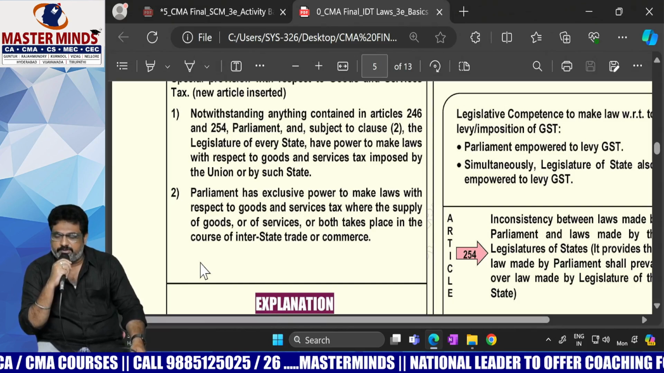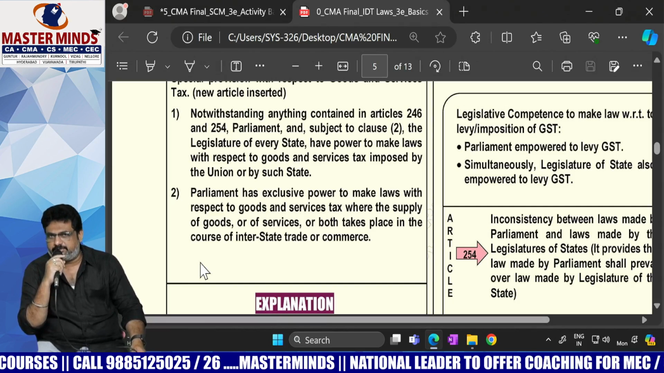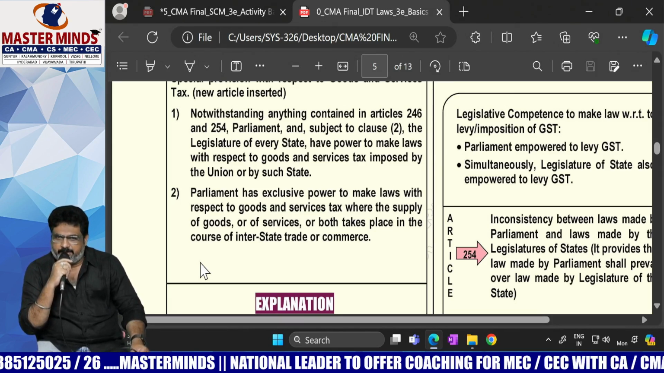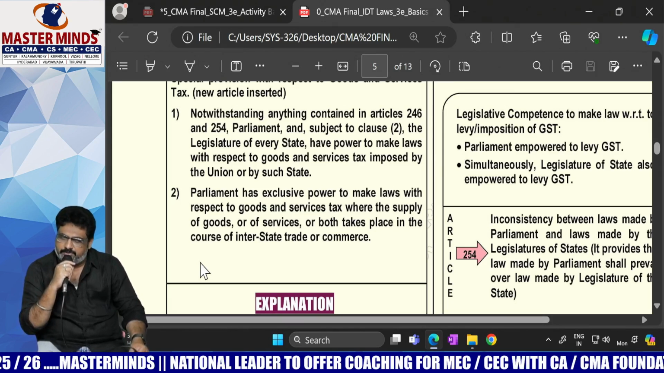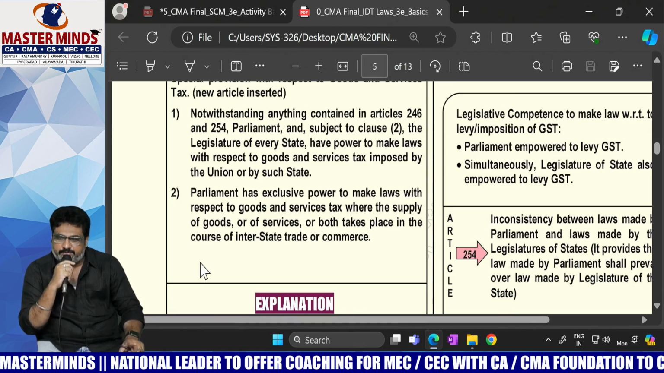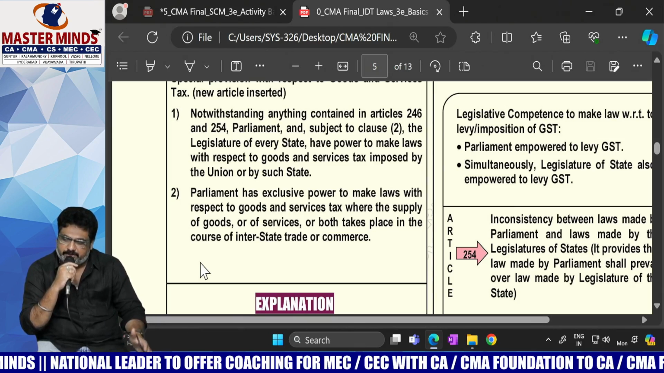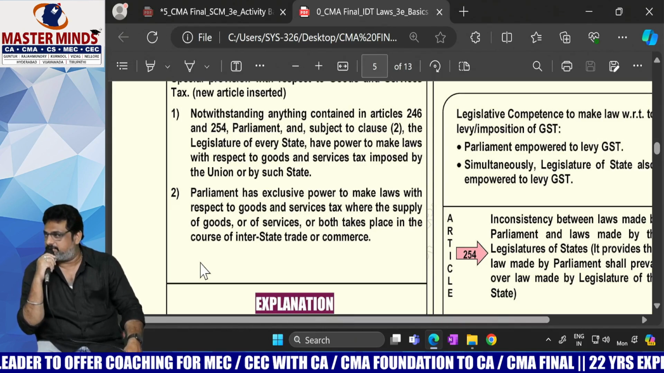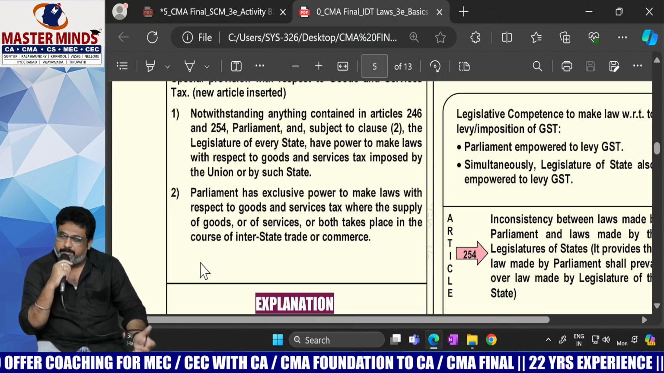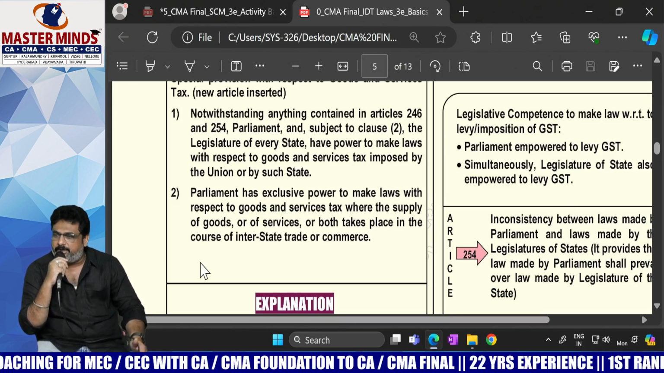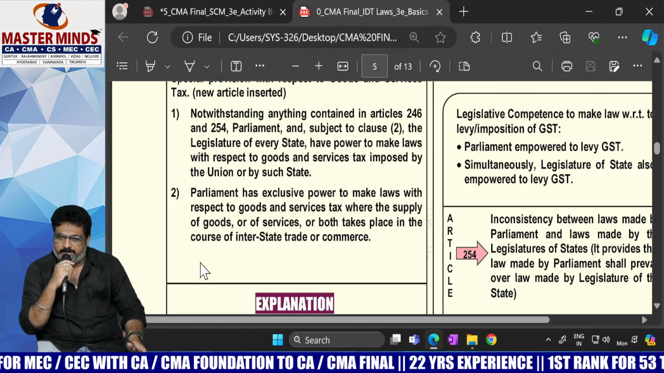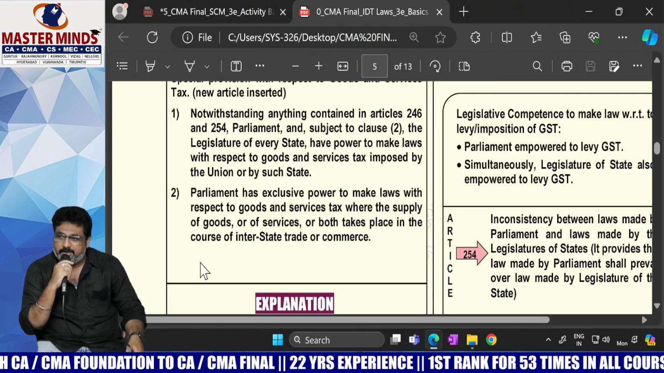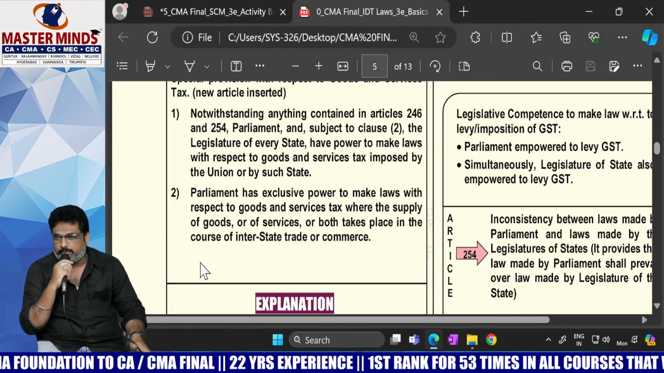Why was 254 overridden? As per Article 254, what is the position? The central government will be given a dominant position. But in GST, not only central government taxes but state government taxes are also merged in GST. In that case, both the governments shall be given equal importance, and the central government should not be in a dominant position. In order to make it happen, 246A has an overriding effect on 254.